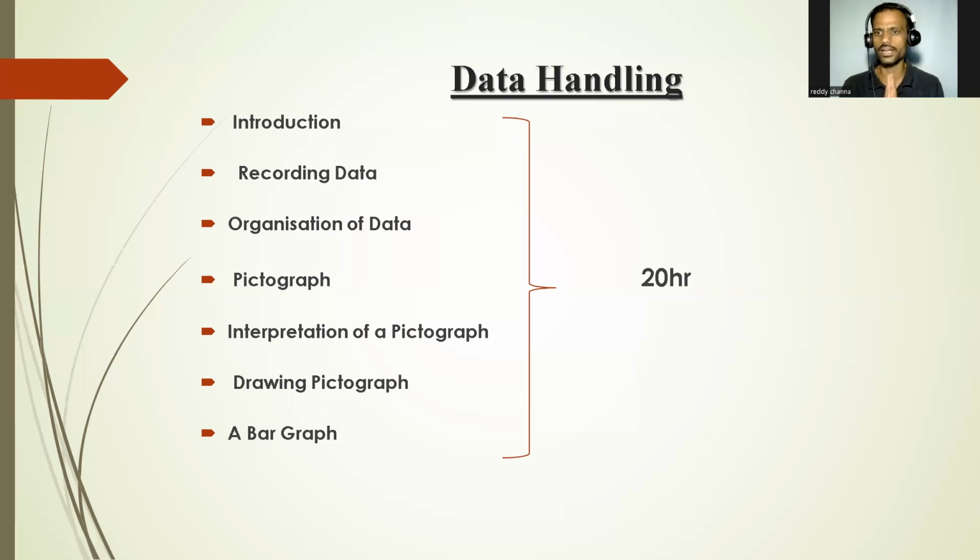So this is a very, very important chapter, and here I am taking 20 hours to complete it. I need at least 20 classes to teach all the topics with the problems, with the revision, and with the previous year examination questions. Then only it is very easy for you to understand this chapter.